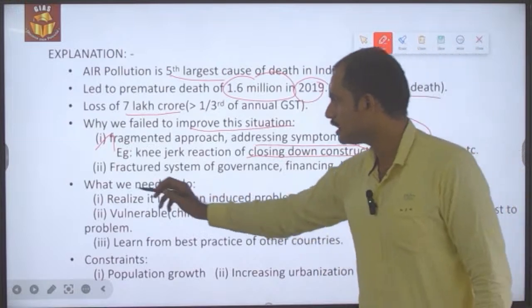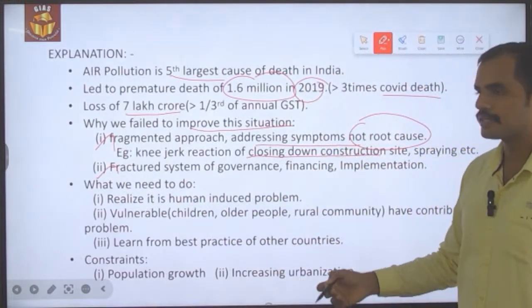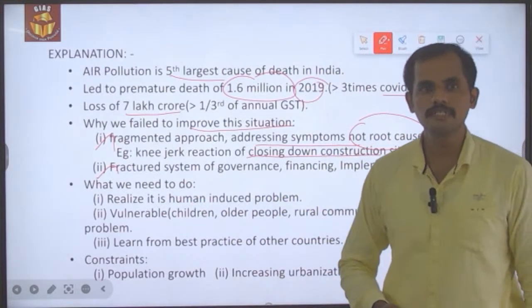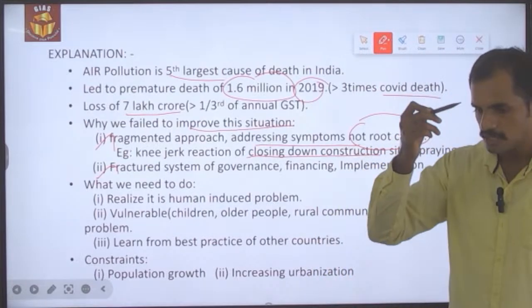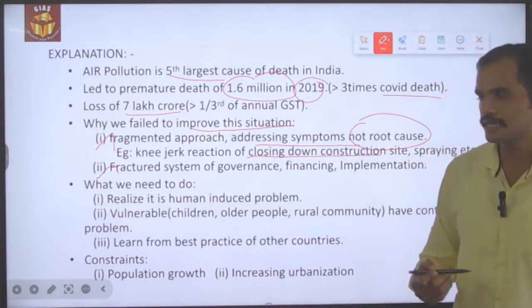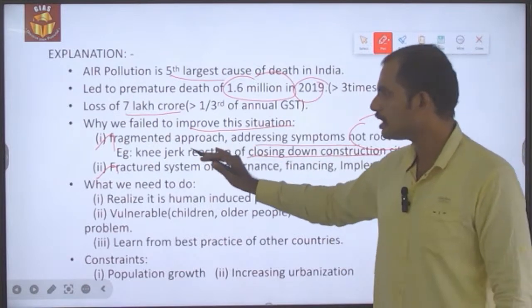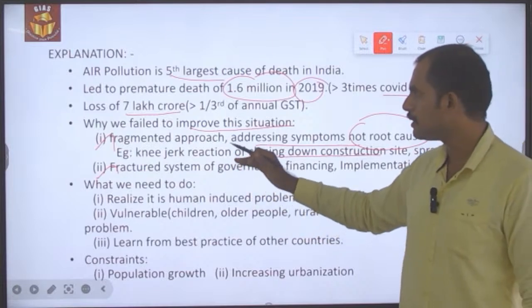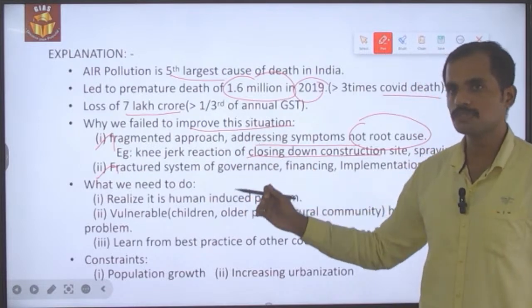And then secondly, the fractured system of governance, as I said, and not only governance, it is also the fractured system of financing as well as the implementation of schemes or policies formed by the government. So these are the things which made us fail to improve the current air pollution situation.